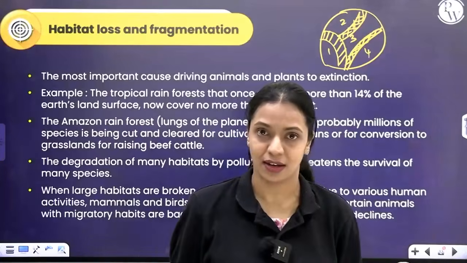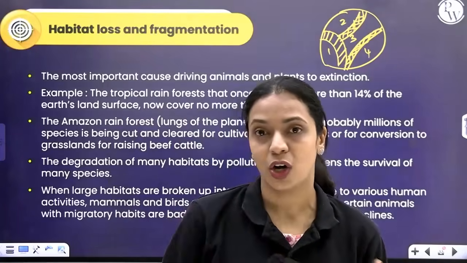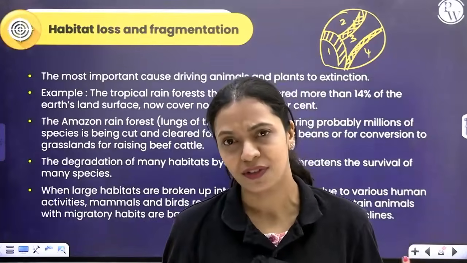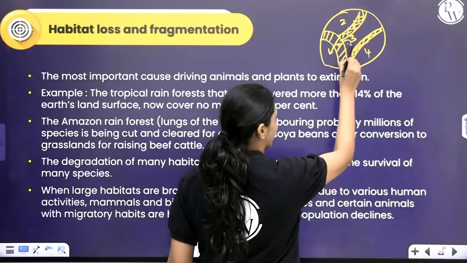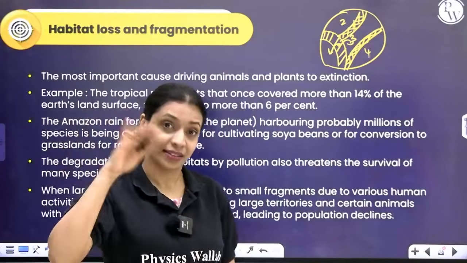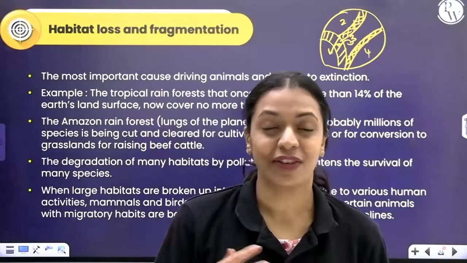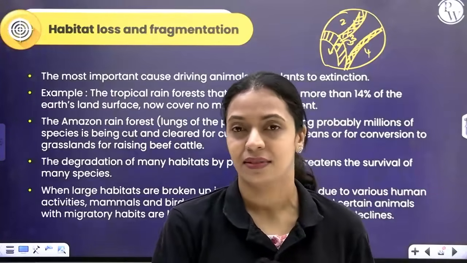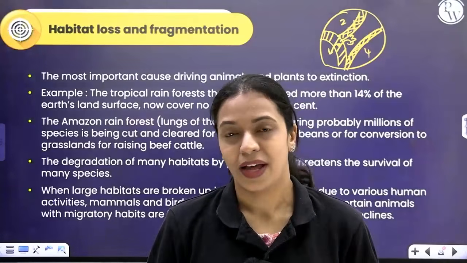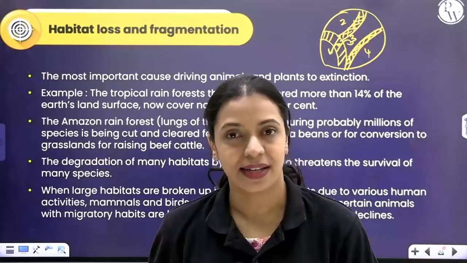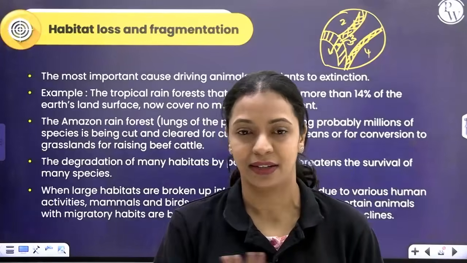You know how tigers are, right? So they will want their territory. They will not want other tigers in their territory. If a tiger that was originally from this area, let's say, entered this area or this area, the tigers that are there in that area from the beginning could fight with it and kill it, right? So eventually, because of this fighting and killing each other, the tiger population itself could go down. So that is what happens. It mostly affects animals that require huge territories, and also birds that have migratory habits.